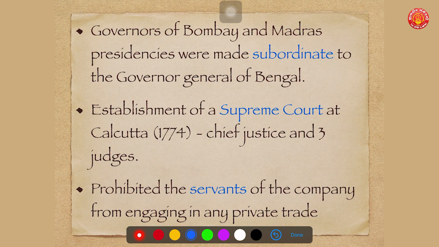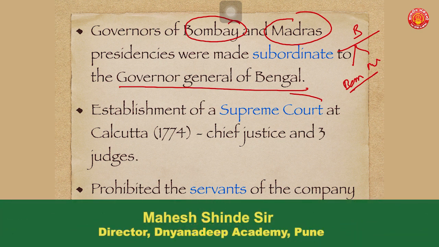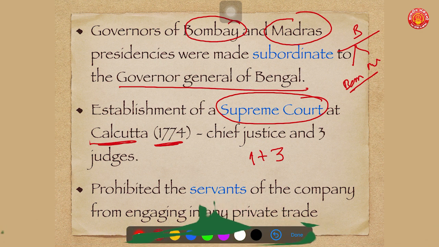The most important another development was Governors of Bombay and Madras were made subordinate to Governor General of Bengal. It means Governor General of Bengal was more powerful than Governor of Bombay and Madras. So this is very, very important development. Also, this act said that there shall be an establishment of Supreme Court at Calcutta in 1774, having Chief Justice plus 3 judges.